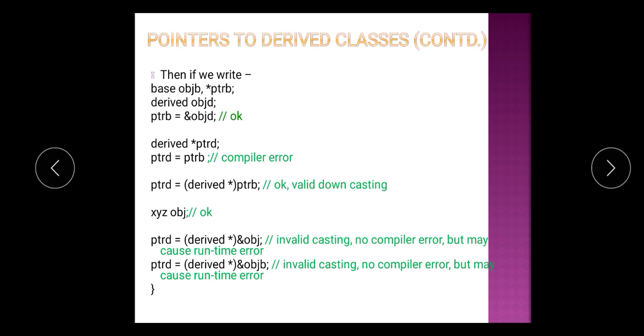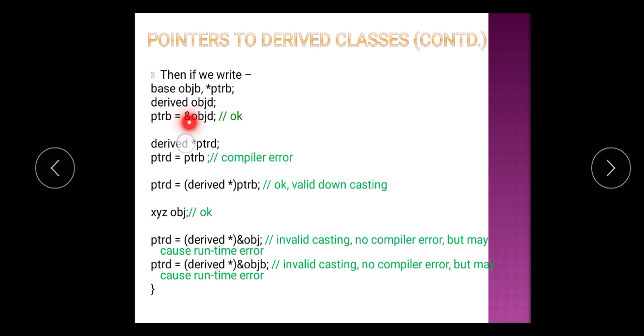Then here we are creating one object of the base class as well as one pointer of the base class. Here we are creating the object of the derived class, and here we are passing the reference of the derived object to the pointer of the base class, and then it is valid. The compiler will create no error.